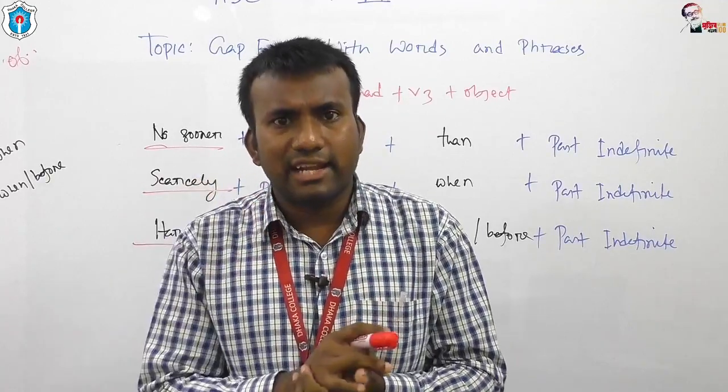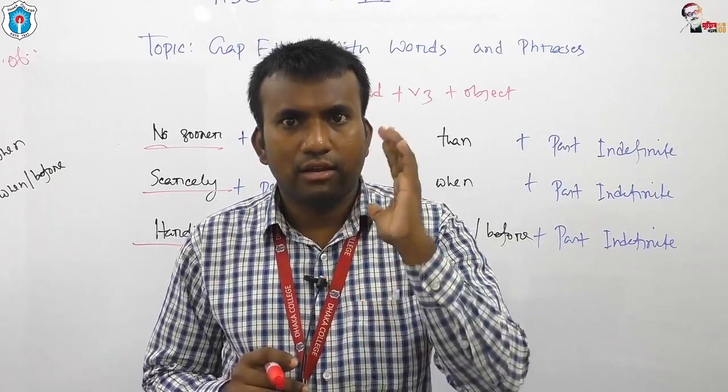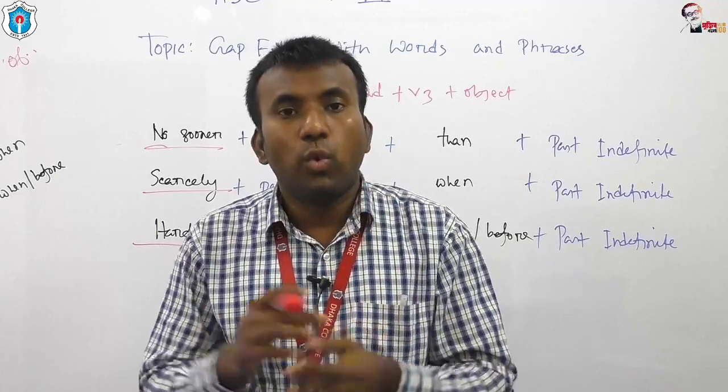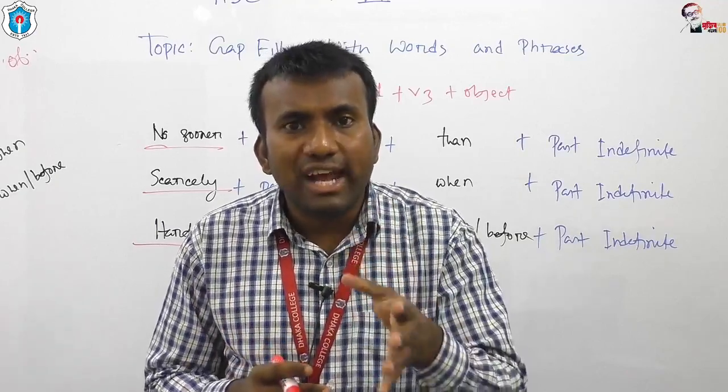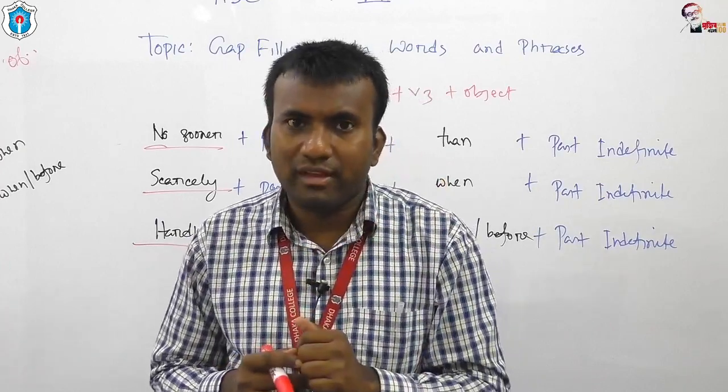In an English sentence, the process of inversion is completed when we put the auxiliary verb before the subject.